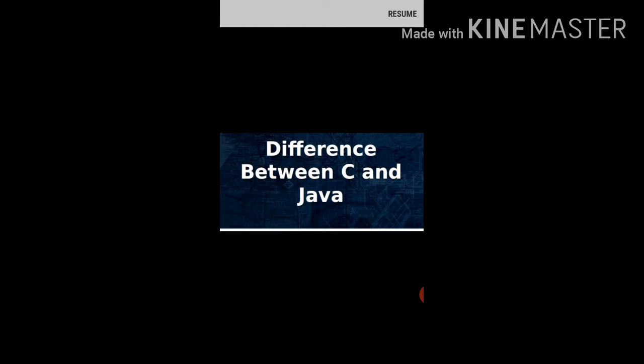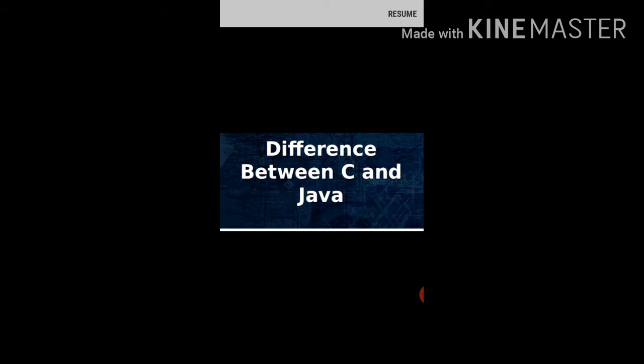You know about C and C++. Now we only compare those languages with Java. So let's see the difference between C and Java. The first difference is that Java is an object oriented programming language and C is a procedure oriented programming language.